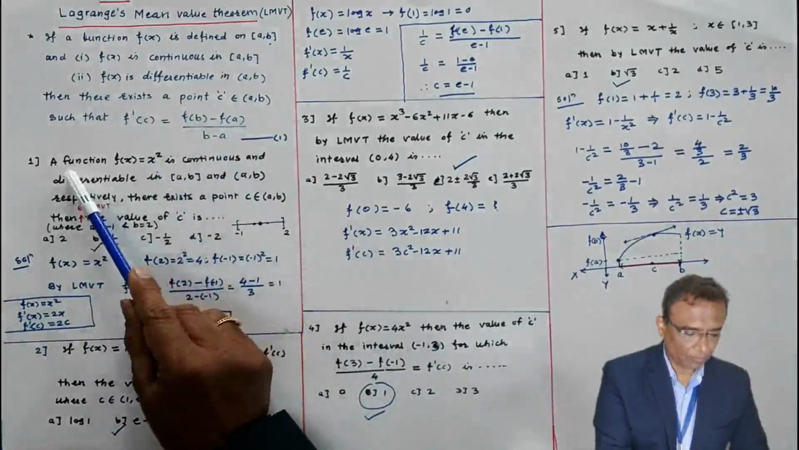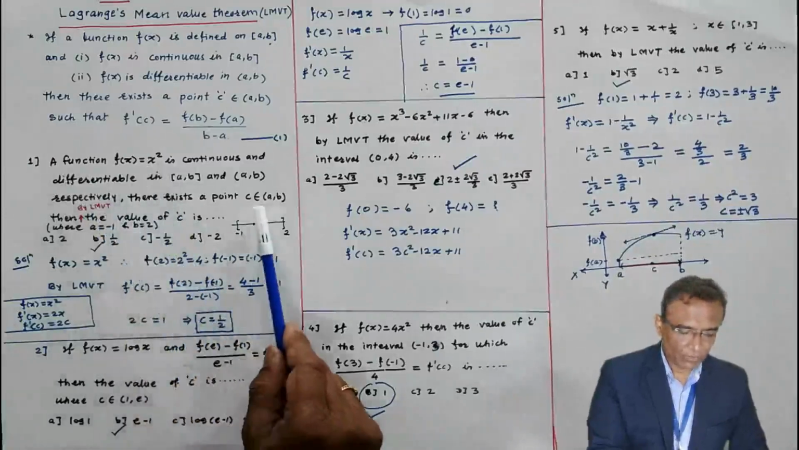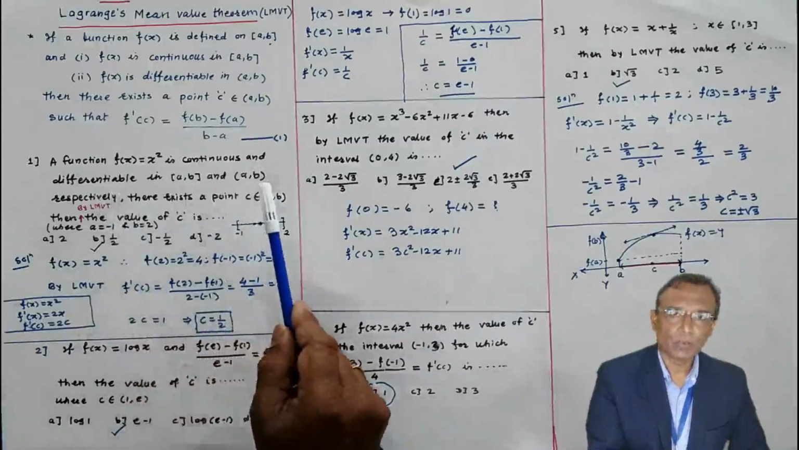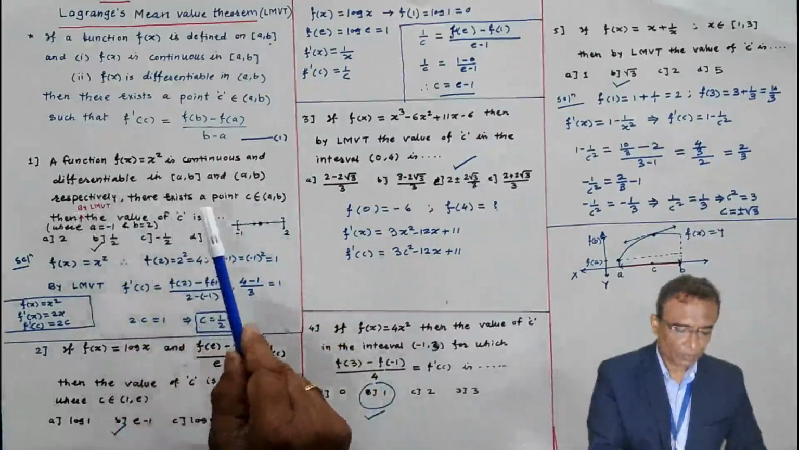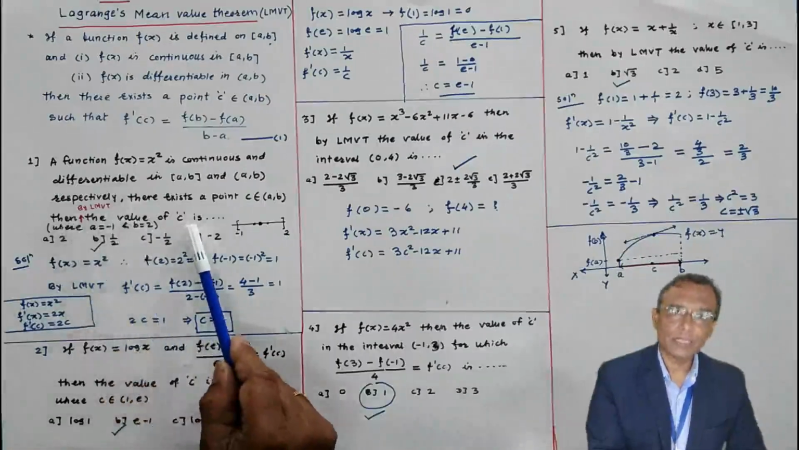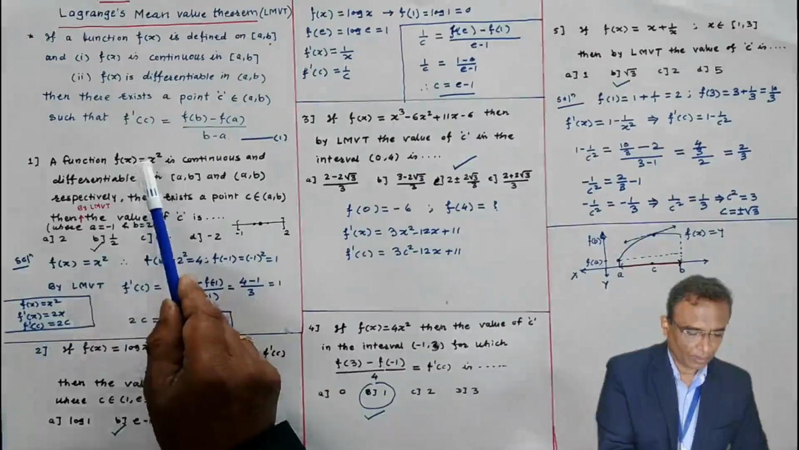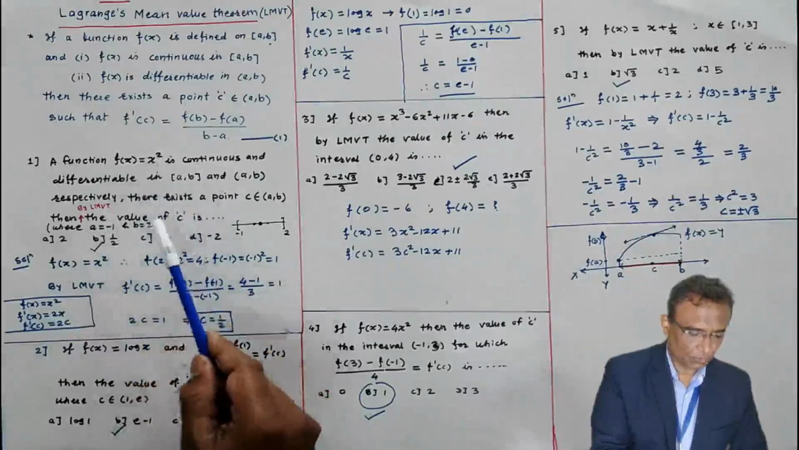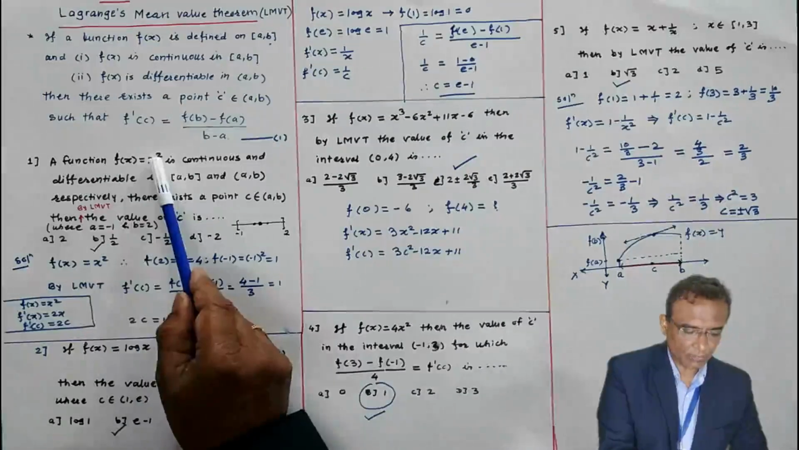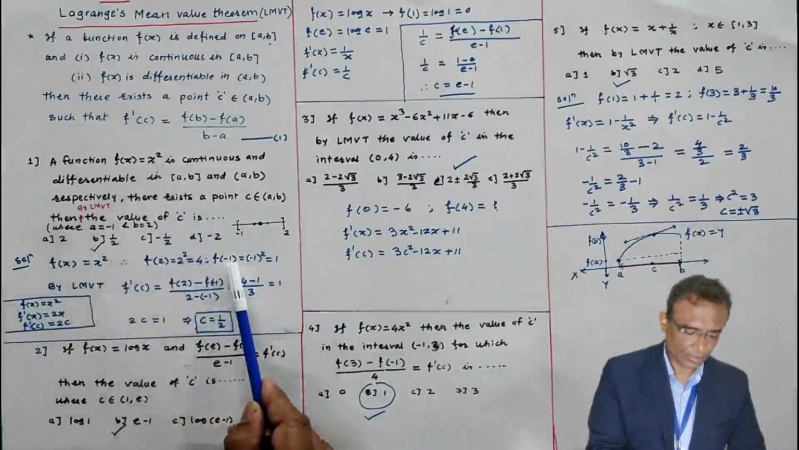Very quickly, the first problem: function f(x) is x square, and the value of c you have to find. f(x) is continuous and differentiable in closed interval and open interval (a, b) respectively. Then there exists a point c belonging to the open interval (a, b). Then by Lagrange mean value theorem, the value of c is asked. Find the value of f(a) where a is minus 1 and b is 2. f(minus 1), f(2) you have to find, means put x equal to minus 1, put x equal to 2 and you get f(2) and f(minus 1).